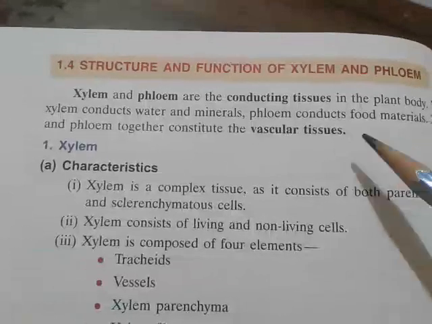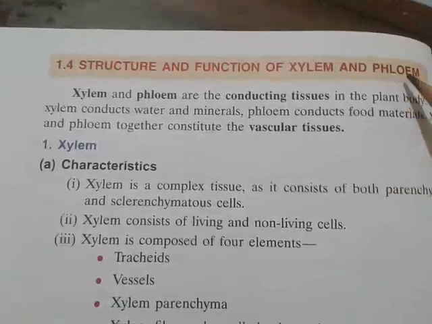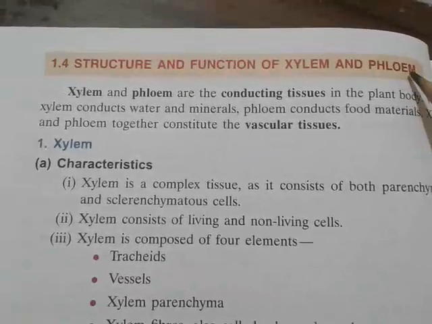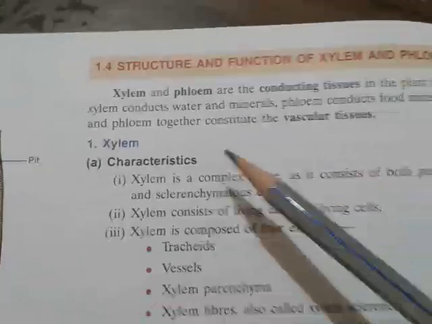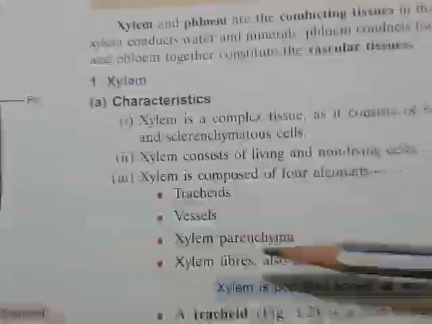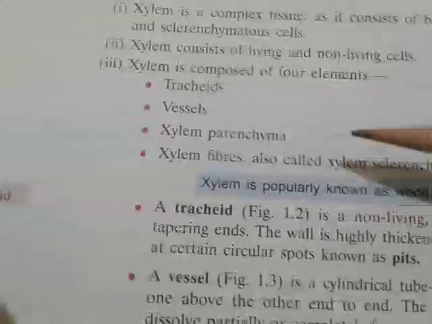This is done by the other conducting tissue, that is your phloem.